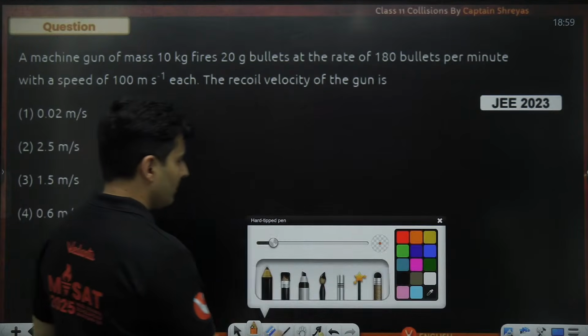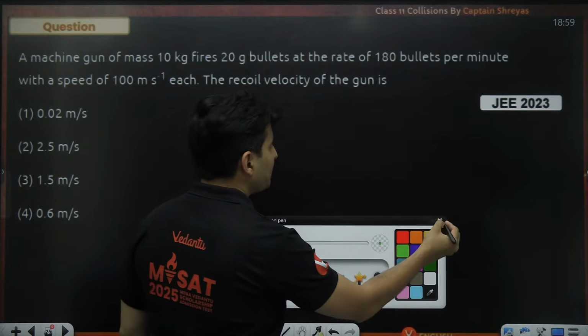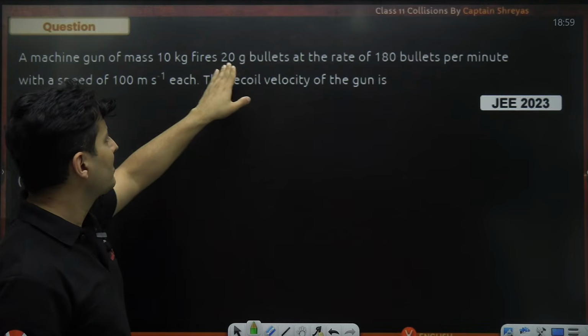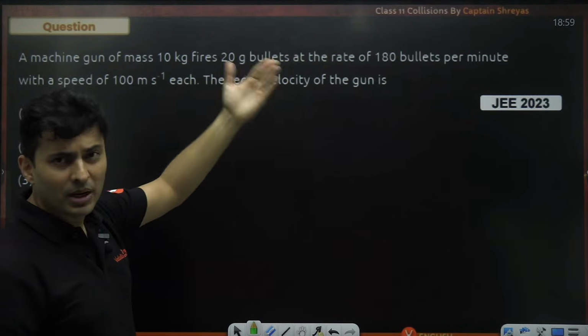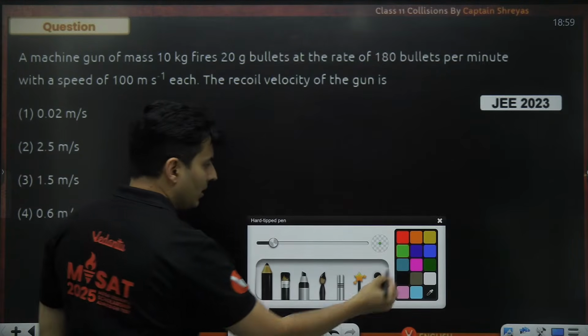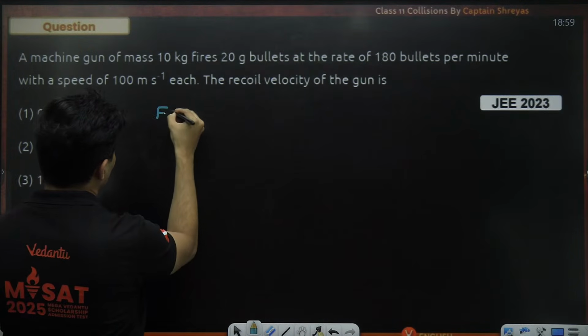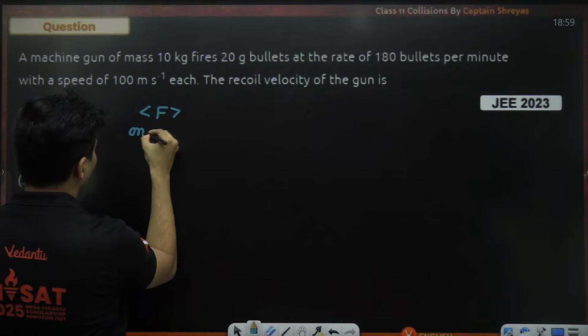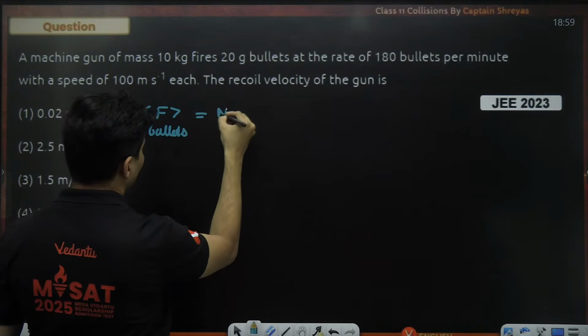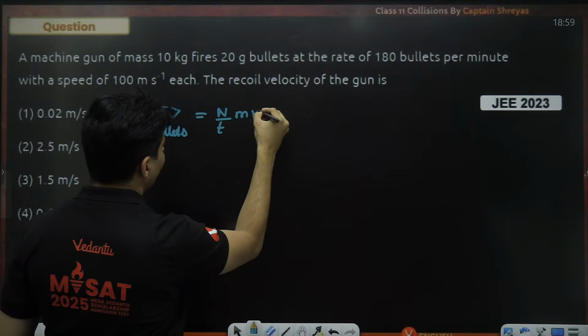Observe. If this gun of so much mass fires this many bullets per minute with this much speed, can we figure out the average force on the bullets? I just gave you the formula: number by time into mv.